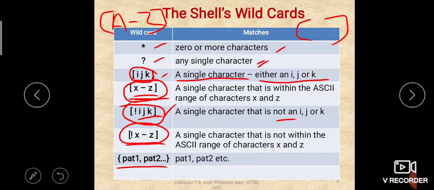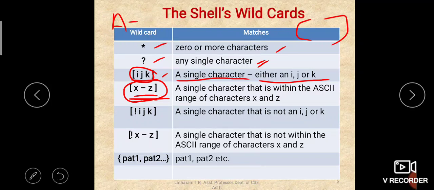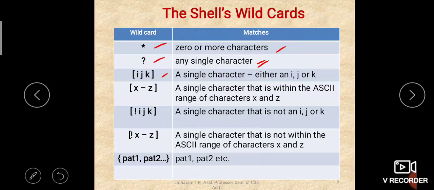Okay, we will see an example for this, then it will be more clear to you. For all of them we will see the examples. Is that clear? So these are all the wildcards which are used in the commands. Whenever the shell encounters any meta character like this, it will bring it to its simpler form and then hand it over to the kernel. It will expand the command using its abbreviations and then hand it over to the kernel for its further execution. So these are all the wildcard characters which are used by the shell.